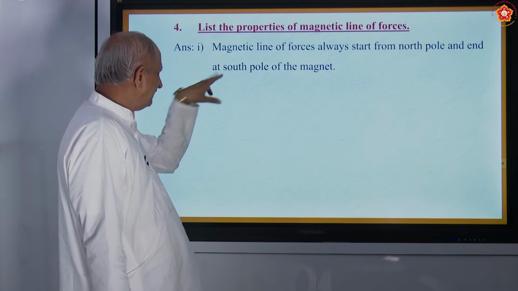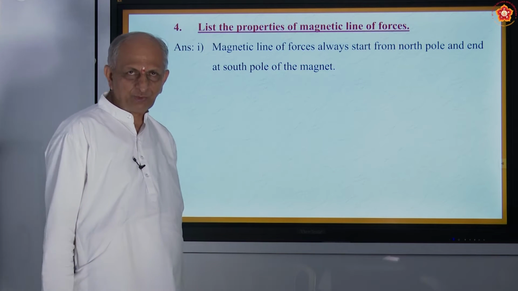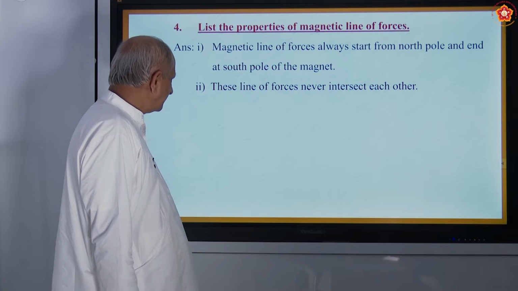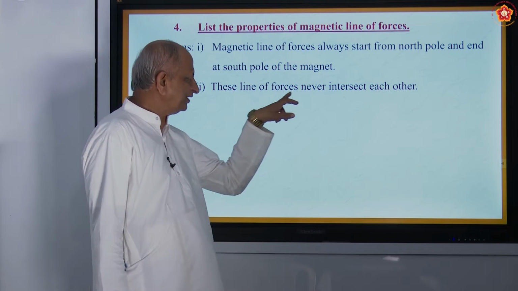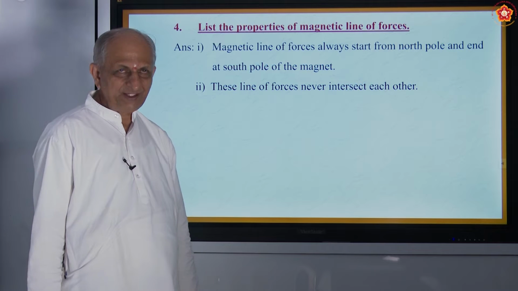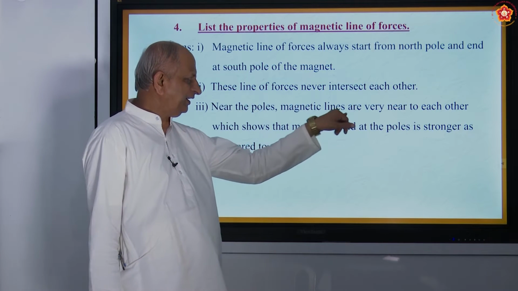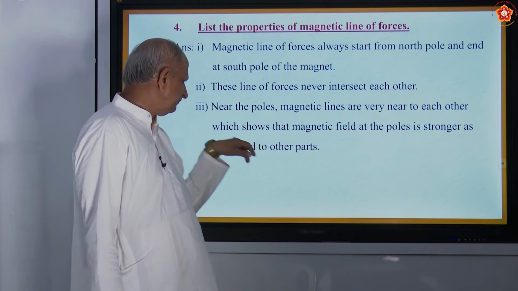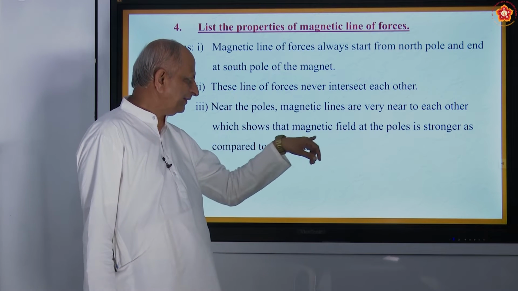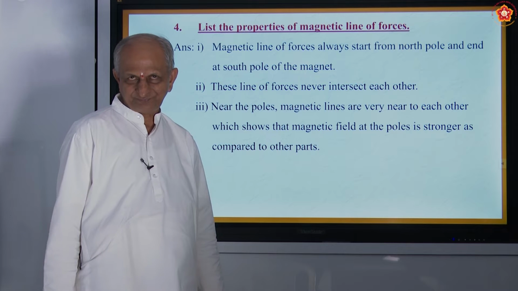This is one property. Secondly, these lines of force never intersect each other because they represent the force. Near the poles, the magnetic lines are very near to each other, which shows that the magnetic field at the poles is stronger compared to the other parts.